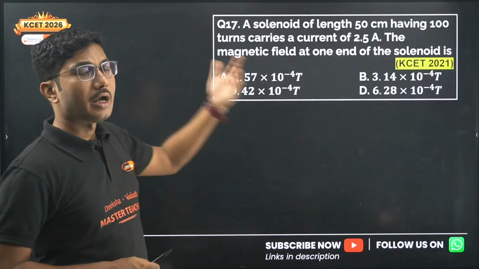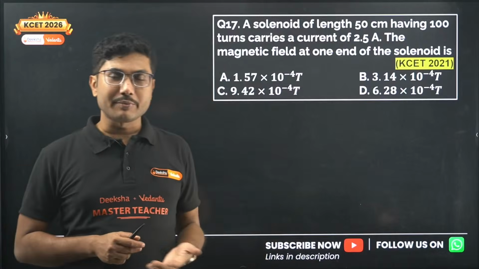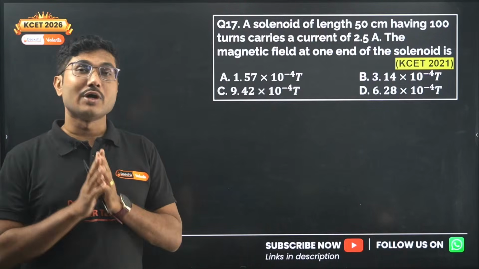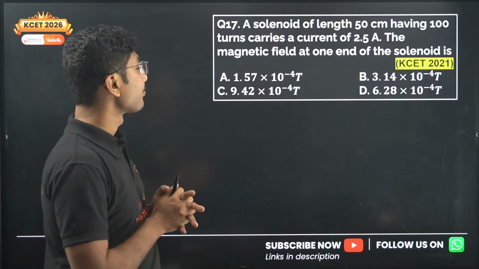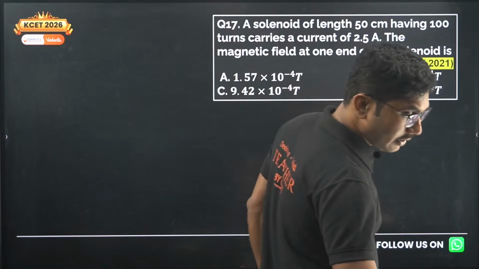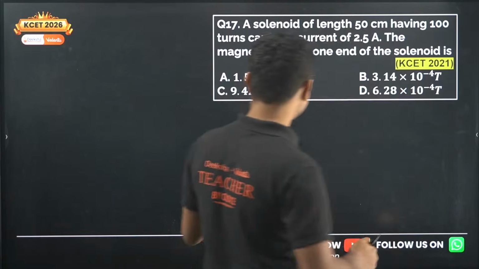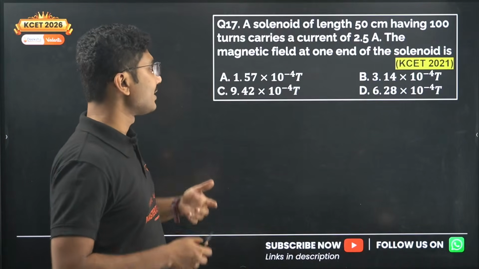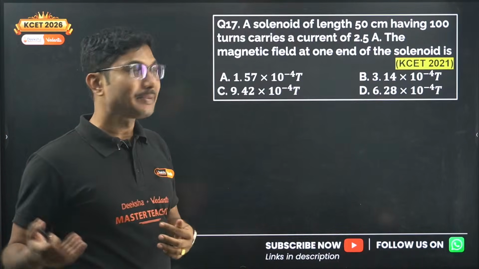And it also gives you an idea of the difficulty level of the KCET exam, the difficulty level of a particular chapter. That's why you have to solve PYQs. Okay, understood? Sainath answered C. Yes, C was the answer, but you answered after I solved it. I hope you did it independently.